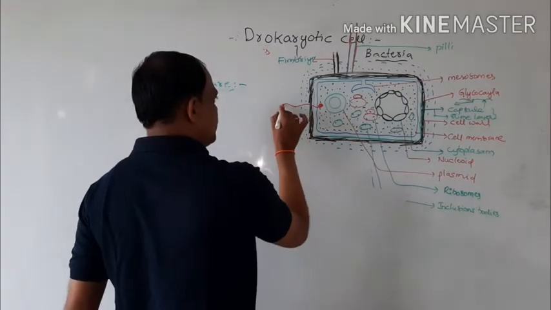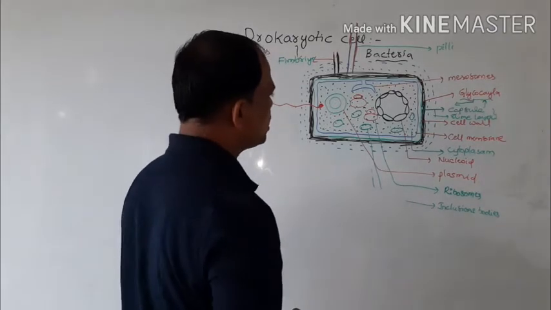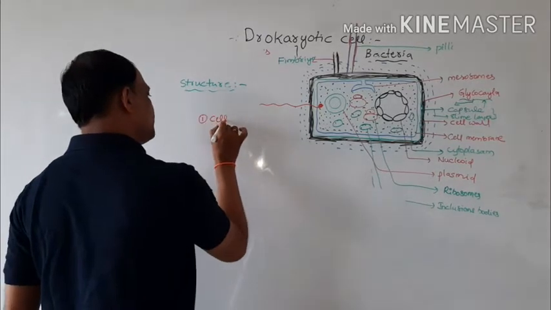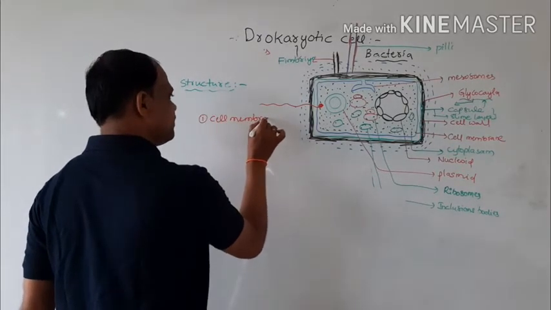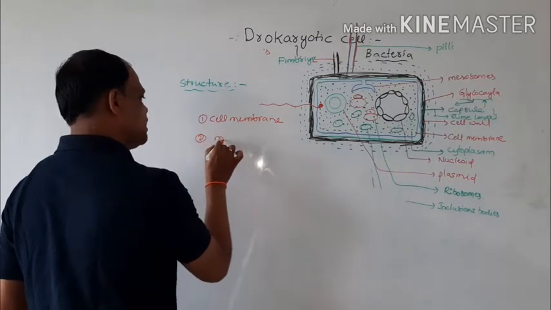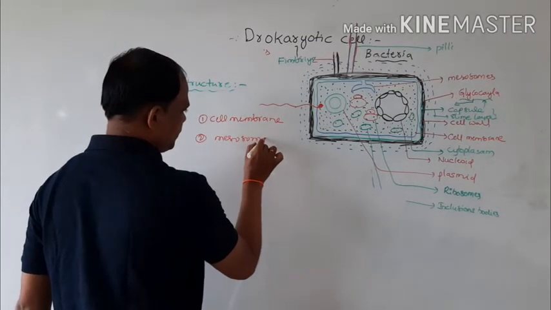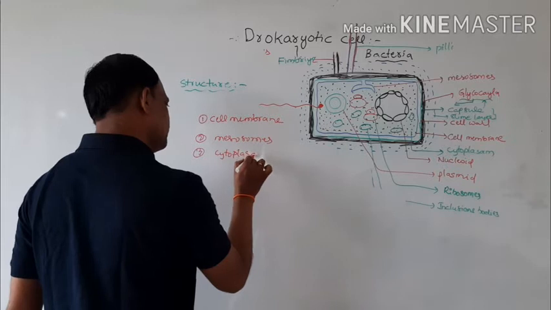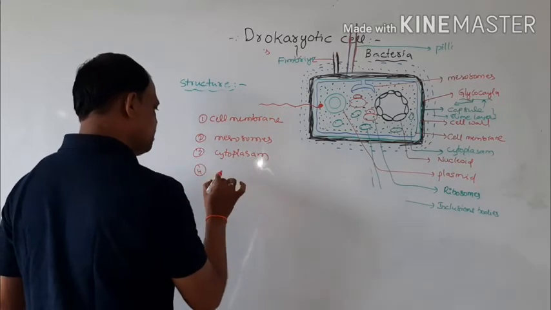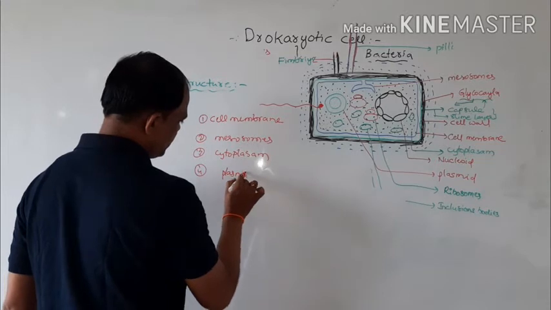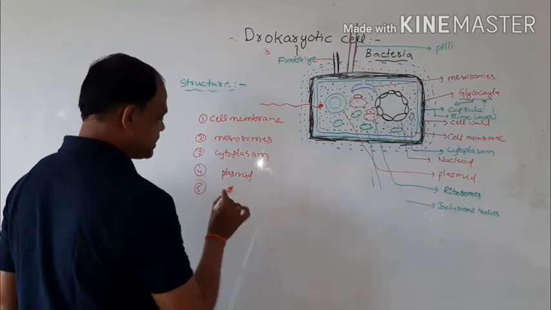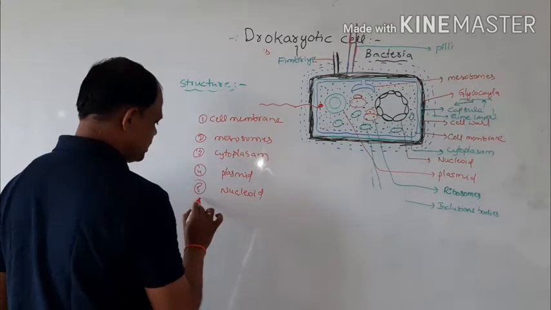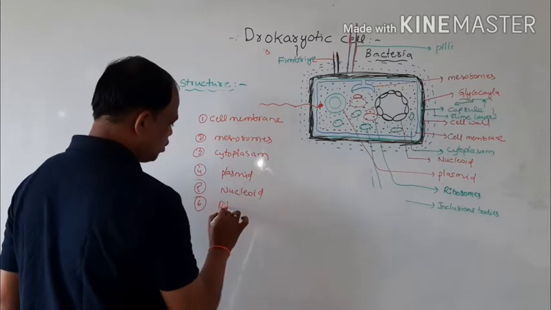Internal parts of the cell wall, right? Mainly the internal parts are: first, the cell membrane; second, mesosomes; third, cytoplasm; fourth, plasmid; fifth, nucleoid; and sixth, ribosomes.